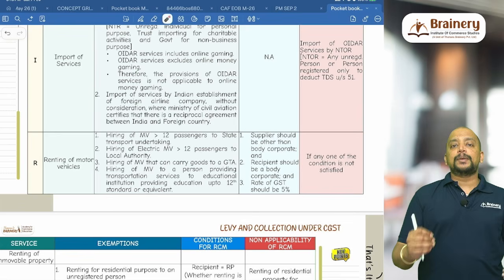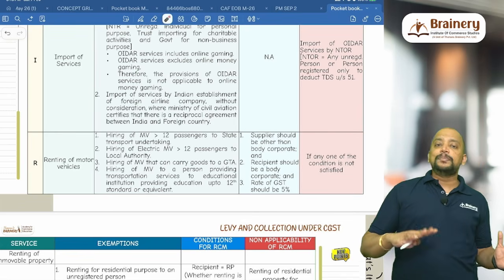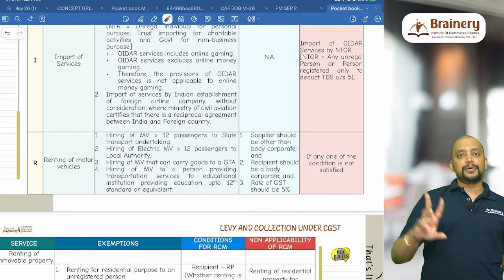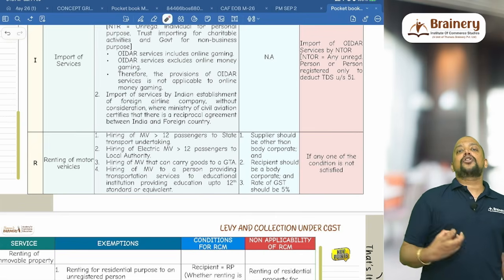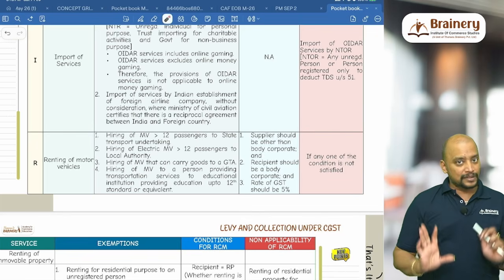Usually 5% will be applicable if the cost of fuel is included and they are not taking ITC. The renting will be taxable at 5% as well as 18%. But 5% has two conditions. Number one, they are including the cost of fuel, and they are not taking ITC on any inward supply other than in a similar line of business. Like that, one point is there.